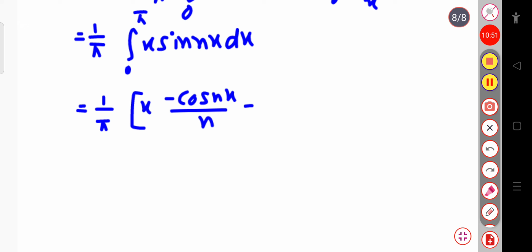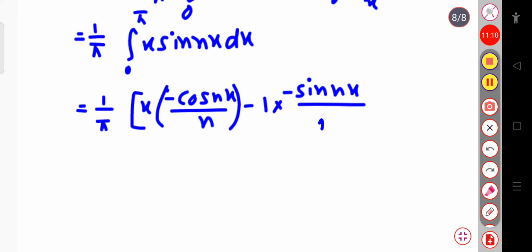The derivative of x will be equal to 1, into the integration of minus cos nx by n. This will be cos nx, integration will be sin nx, and here a negative sign is present, so it is a negative sign. Sin nx divided by n, and also the integration of this term will give another n, so that will be sin nx by n square. Okay, and the integration varies from 0 to pi.